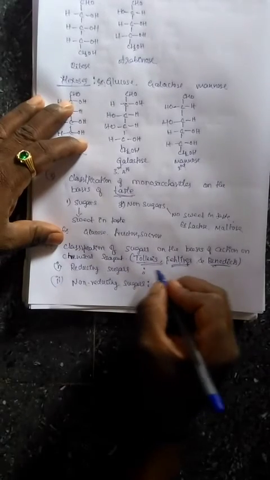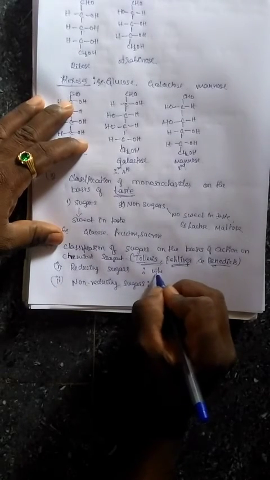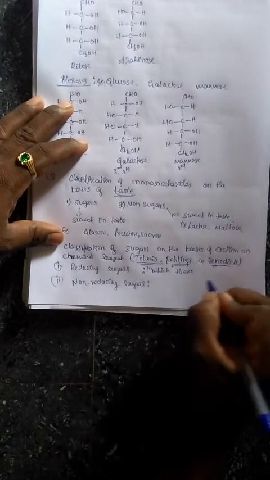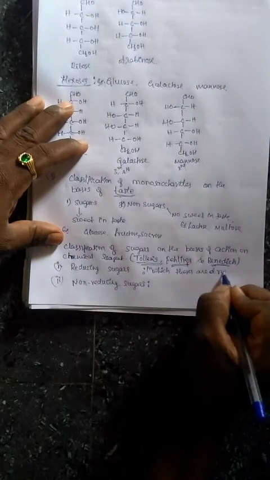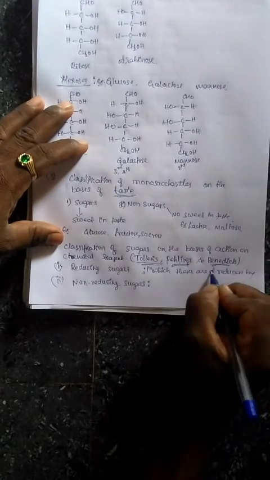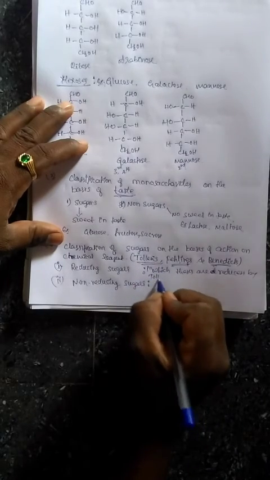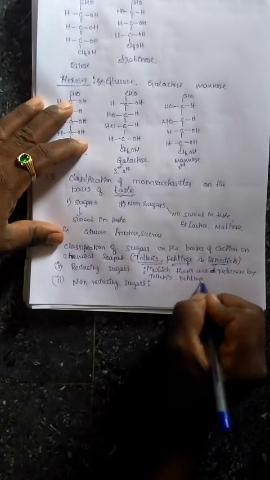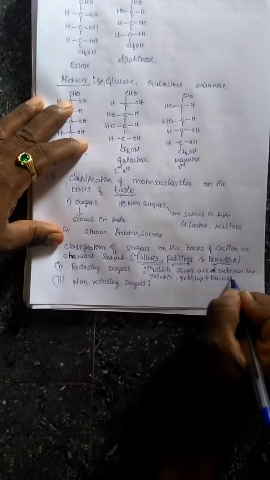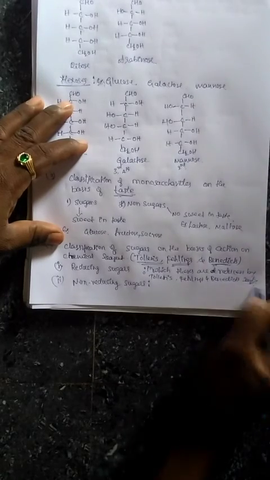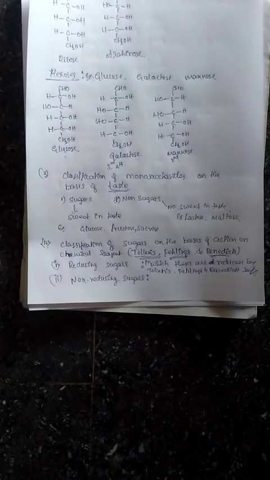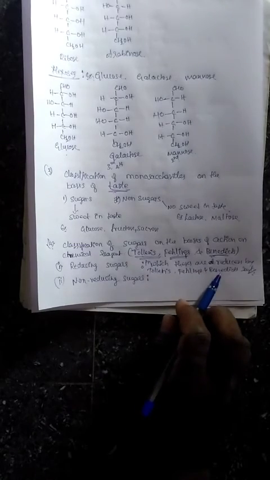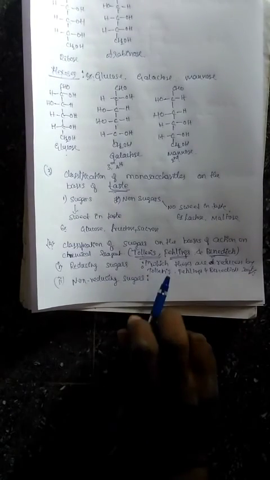Okay, reducing sugars are the sugars which are reduced by Tollens, Fehling's and Benedict's reagents. That is called what? Reducing sugars. With Tollens reagent it gives silver mirror precipitate and with Fehling's and Benedict's reagent it gives red precipitate.